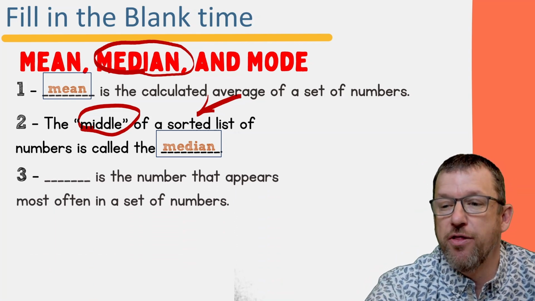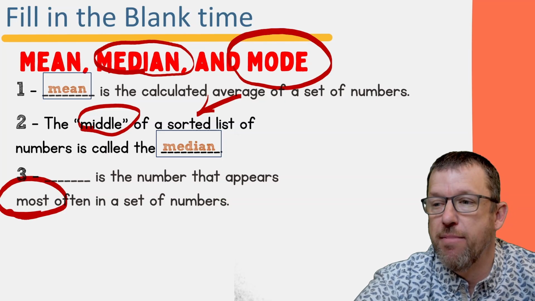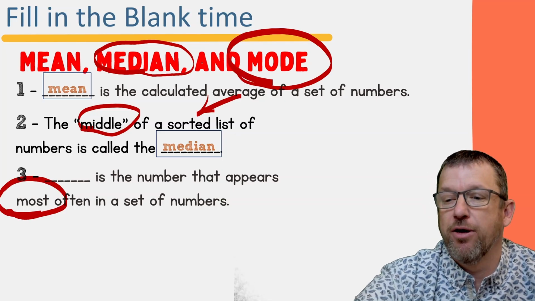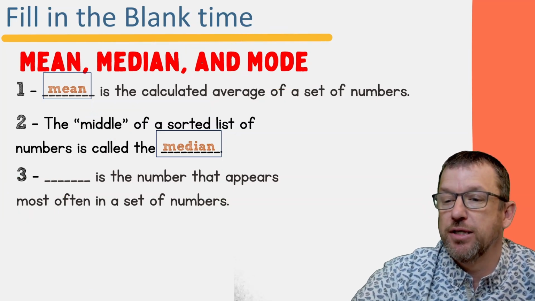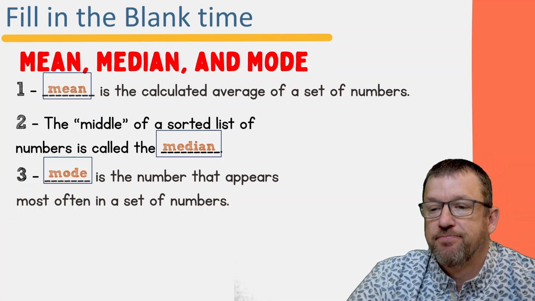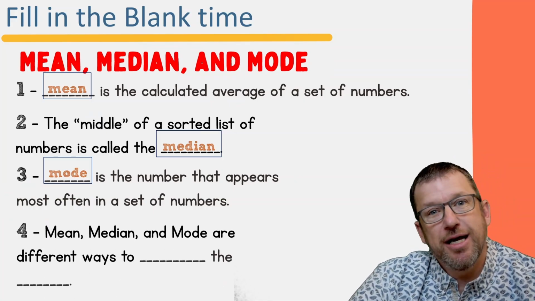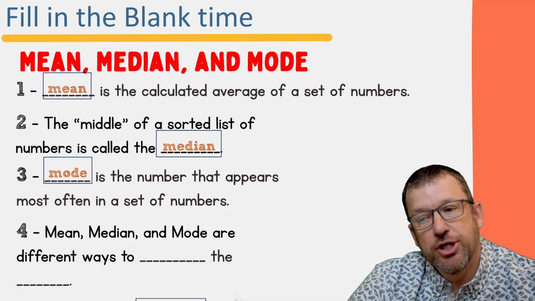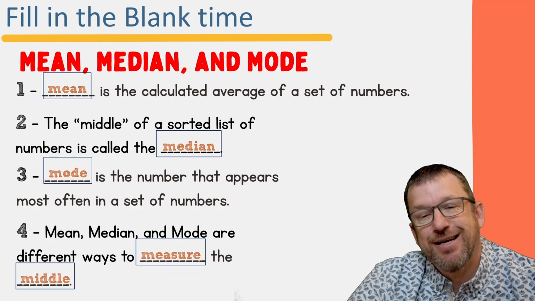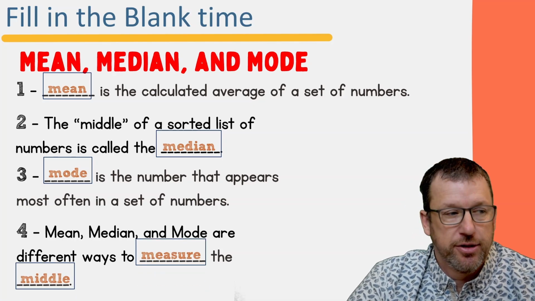Blank is a number that appears the most. Okay, so the most is mode. Okay, and then finally, mean, median, and mode are different ways to measure the center of your data.